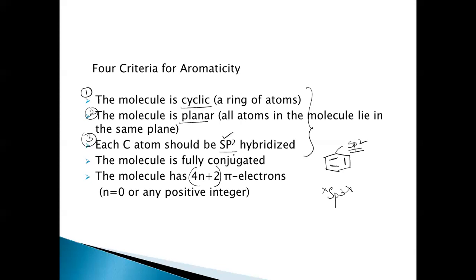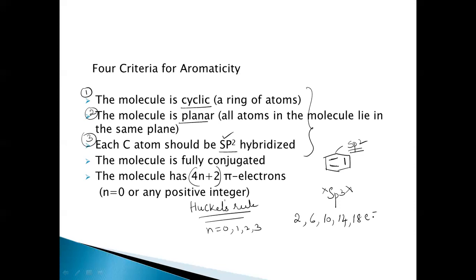If these 3 criteria are followed, that means if the molecule is cyclic, if all the atoms are sp2 hybridized, and if the molecule is planar, then it should have 4n plus 2 pi electrons, and this is called Huckel's rule. The molecule consisting of 4n plus 2 pi electrons is said to be aromatic. So n can be 0, 1, 2, 3. Not the multiples of 4, but if n is 0, it will be 2. If n is 1, it will be 6. 10, 14, 18 electrons, and so on.